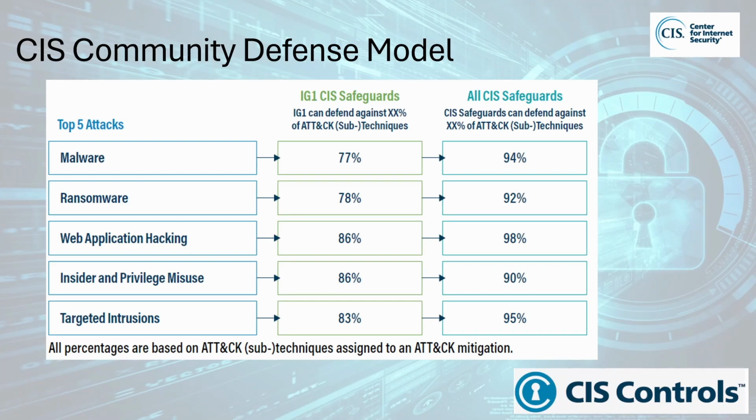For CDM version 2.0, the top 5 attack types are malware, ransomware, web application hacking, insider and privileged misuse, and targeted intrusions. As you can see from the chart in this slide, implementing the CIS safeguards in IG1 can defend against 77 to 86% of the attack types, and implementing all CIS safeguards across IG1 through IG3 can defend against 90 to 98% of the attack types.